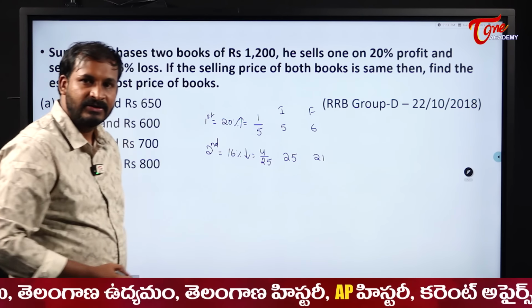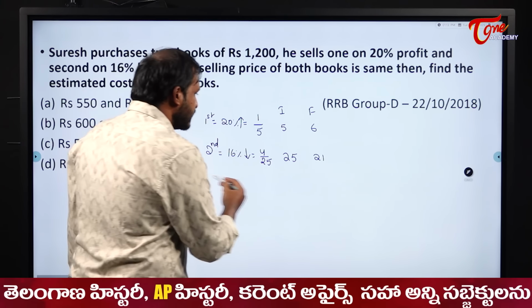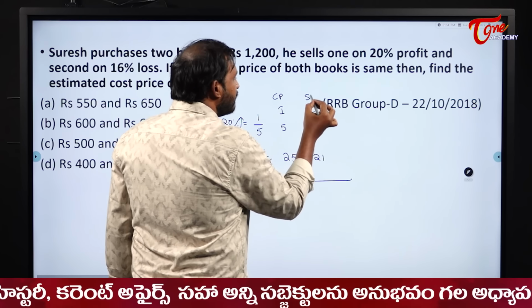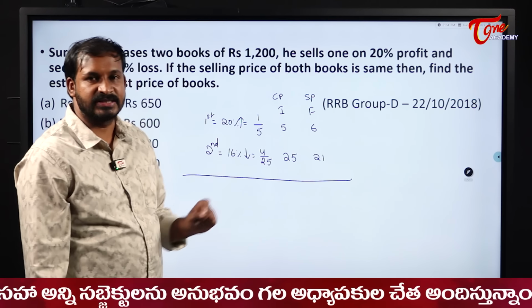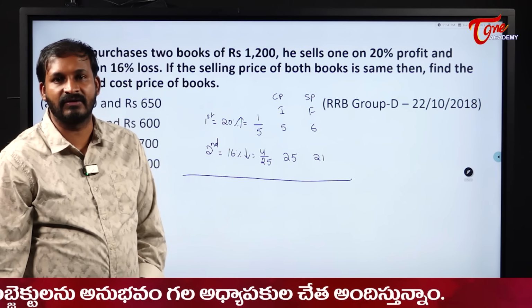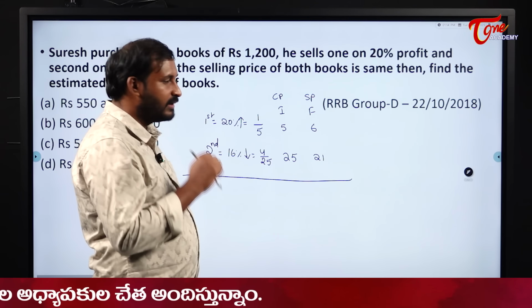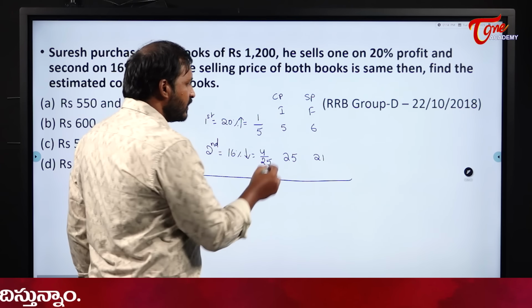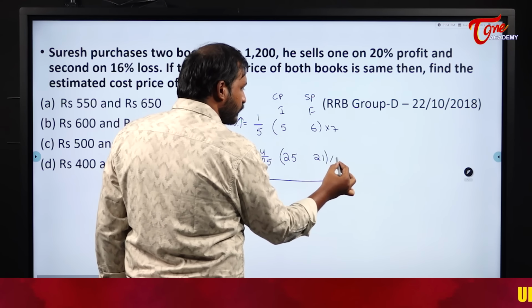it will become what? 21. Now what they are telling is the selling price of both the books is the same. Now here, this is CP as initial, and final will become SP. Selling prices are 6 parts and 21 parts, but both selling prices are equal. How can I equalize these two selling prices, students? Tell me, what is the LCM of 6 and 21? 42.